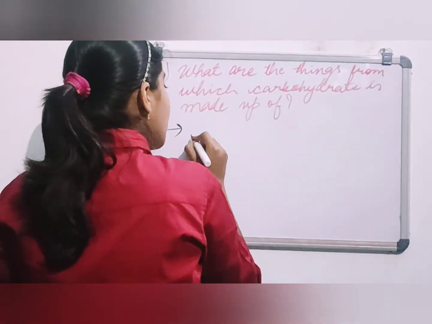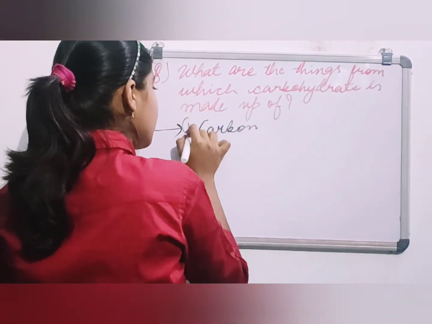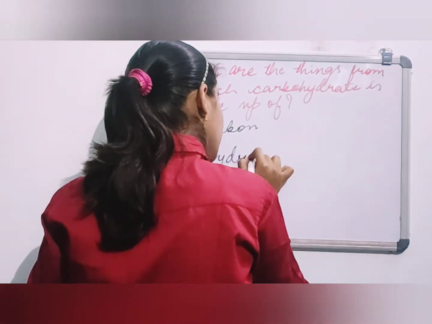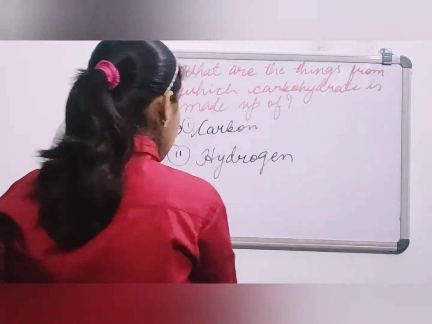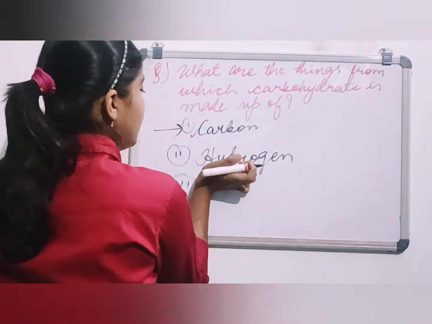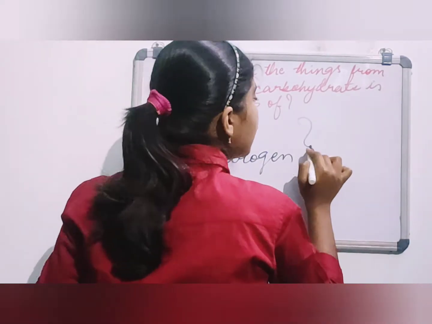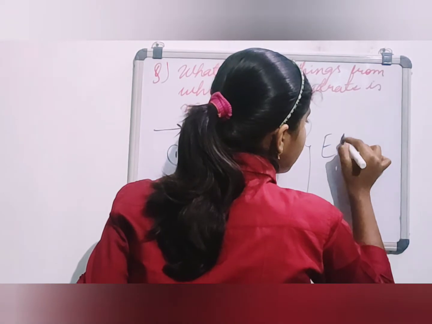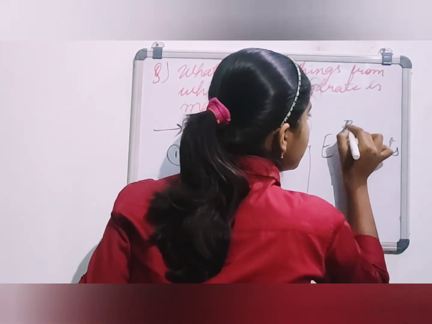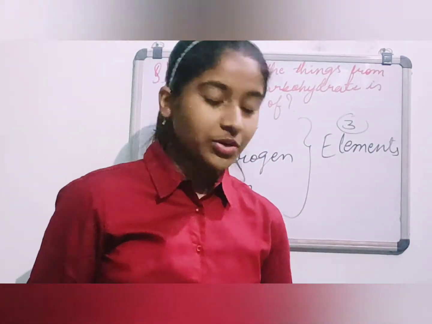Let me just write it down for you. Carbon first, second hydrogen, third oxygen, these are the three elements from which the carbohydrate is made up of, okay.